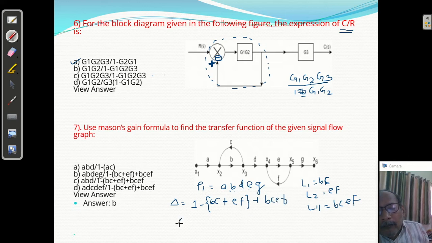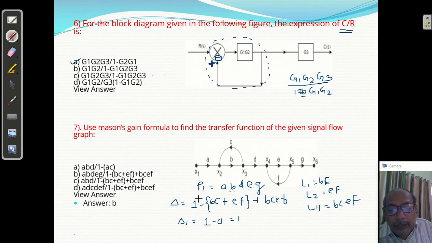Okay, del 1 is the value of del that should not touch anywhere on the forward path 1. Everywhere it is touching here, here, here, here. So it is 1 minus 0, that is 1. So what is the transfer function?